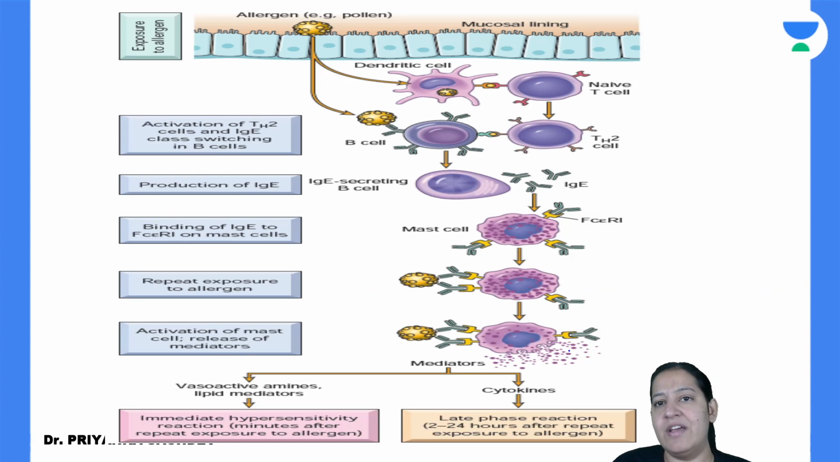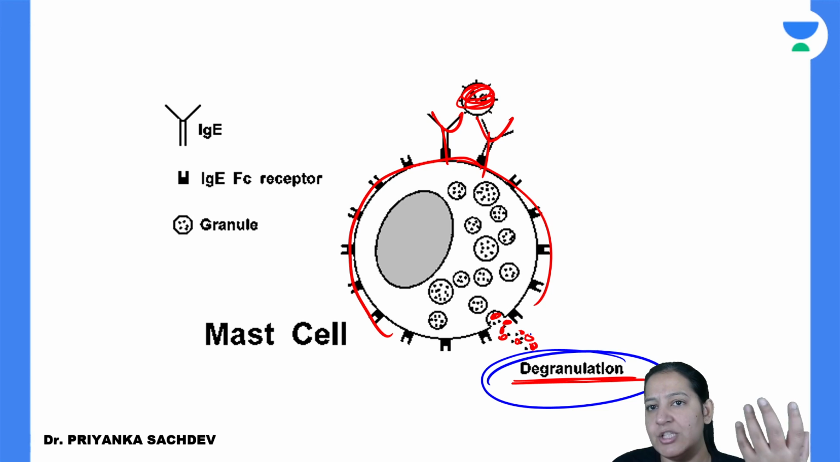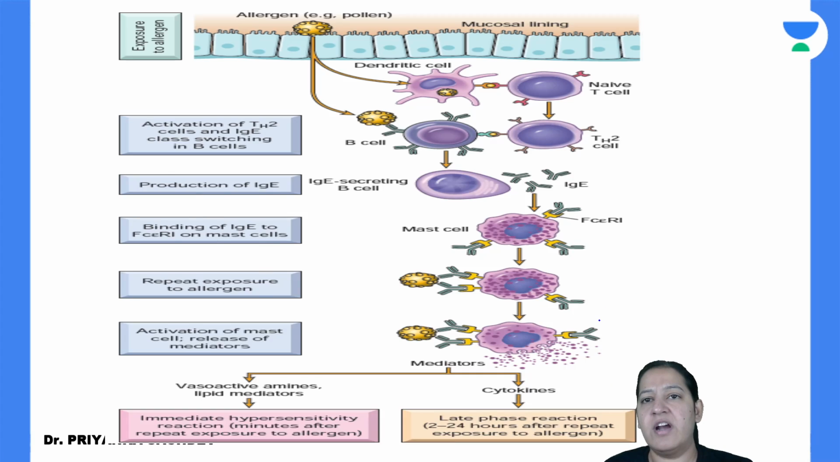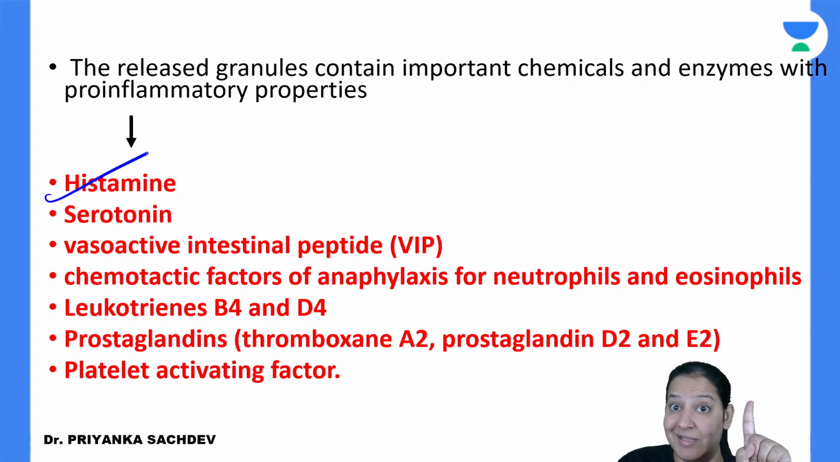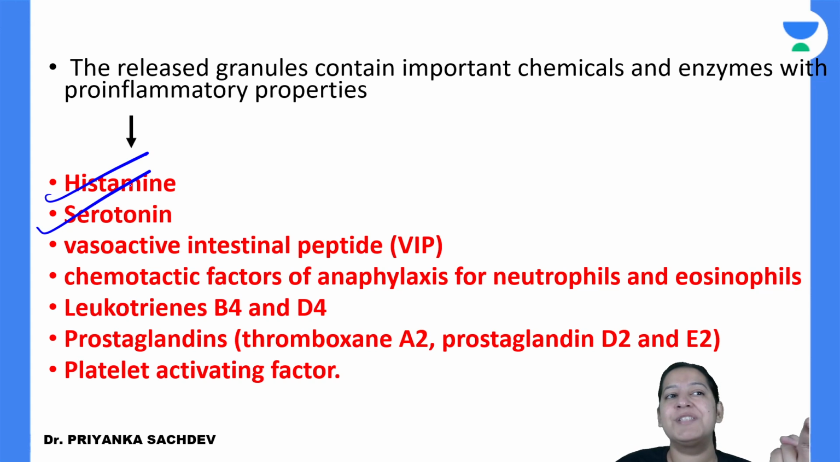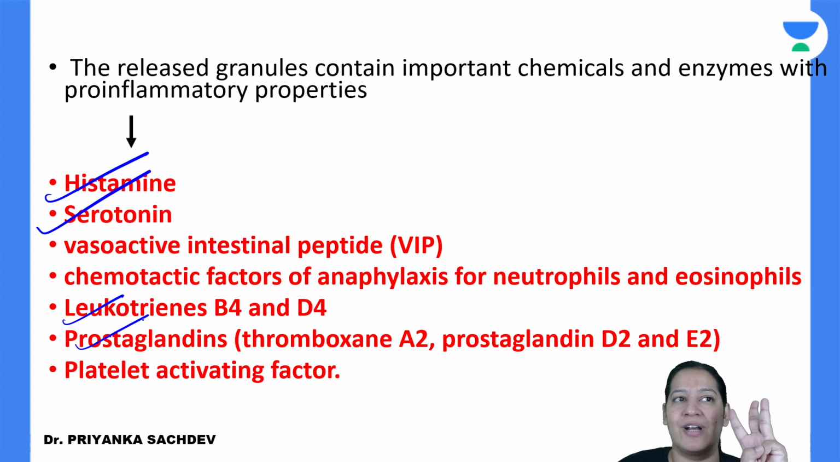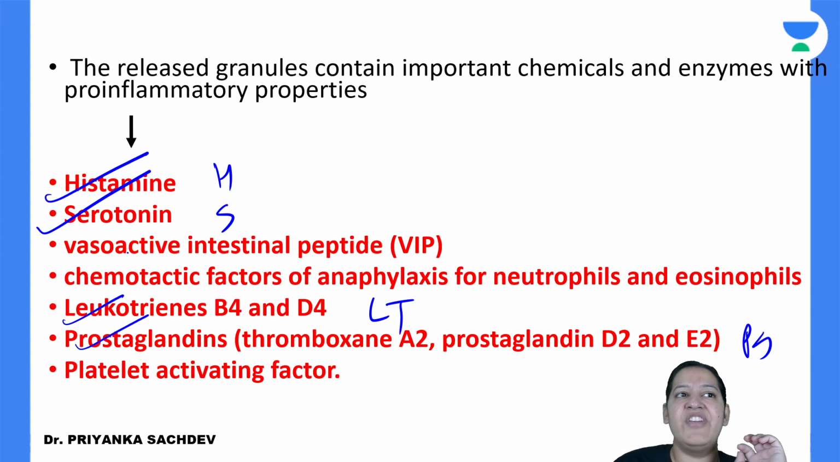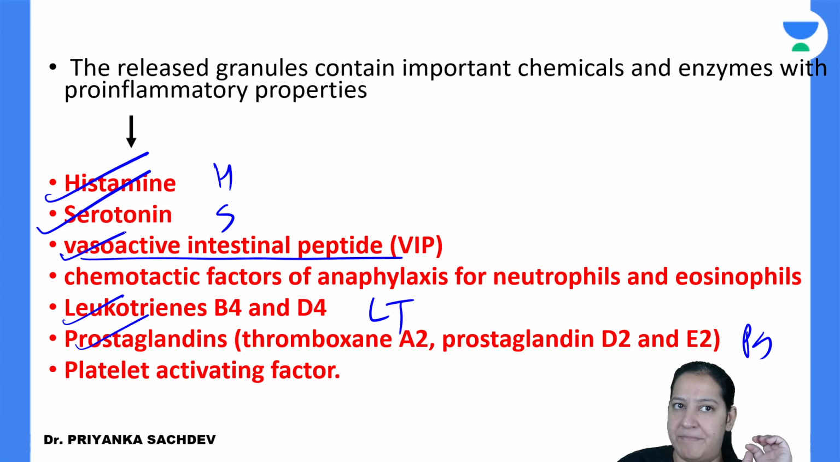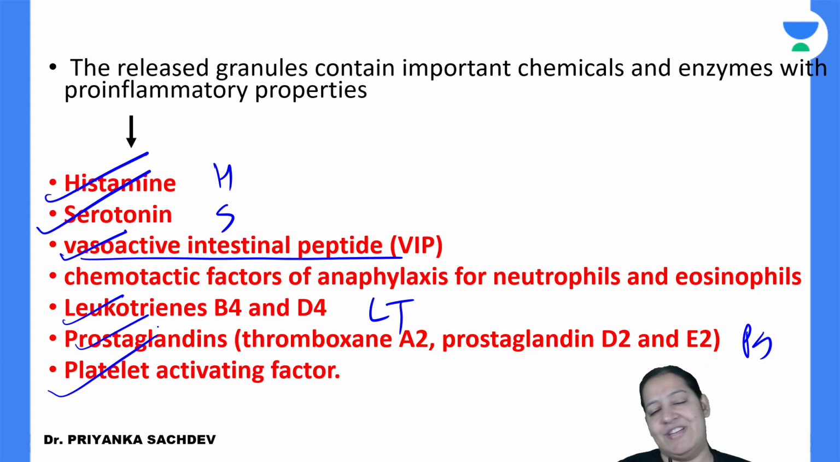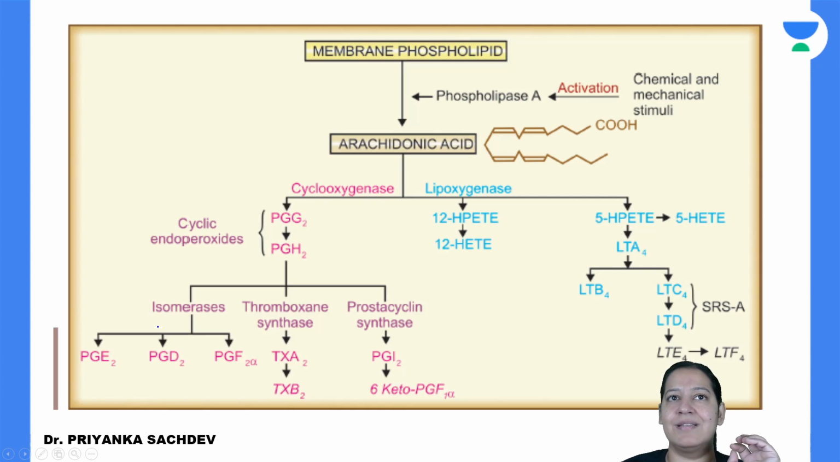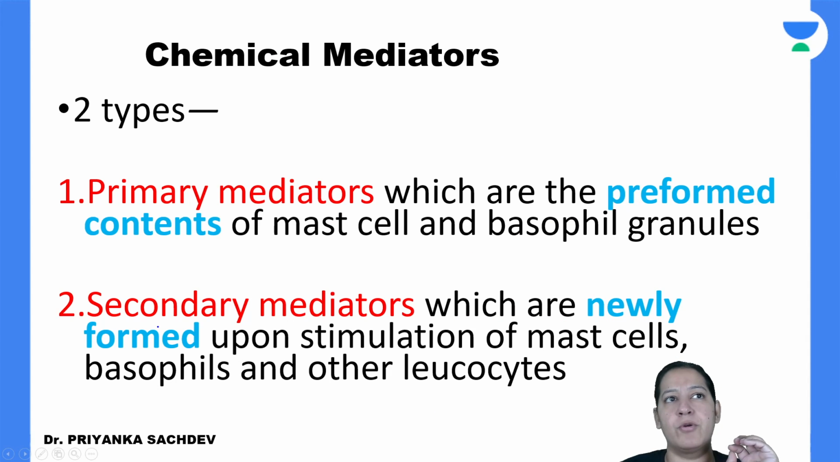Degranulation contains what and what? It contains number one, histamine. Please learn, serotonin. Our question is based on that. Leukotriene, prostaglandin. These four you definitely have to learn. Histamine, serotonin, leukotriene, prostaglandin, VIP, vasoactive intestinal peptide, and platelet activating factor. So that is the thing. This is how the process is completed.